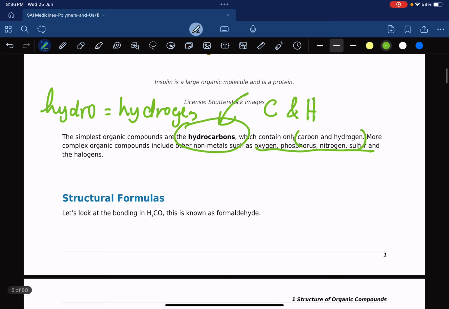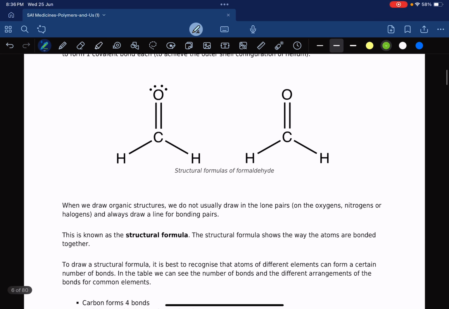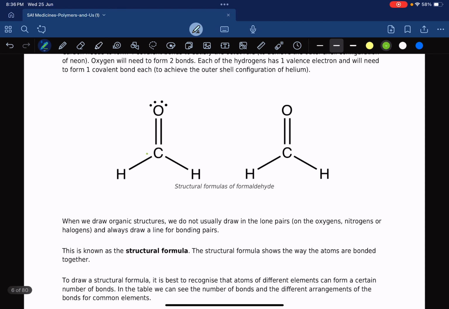So the next thing we're looking at is something called structural formulas. Now, a structural formula, when it's presented to you like in this image here, shows you a few things. Number one, it tells you what atoms are present. Like in this case, there is oxygen, there is hydrogen, and there is carbon. And it also tells you how they are bonded to each other.